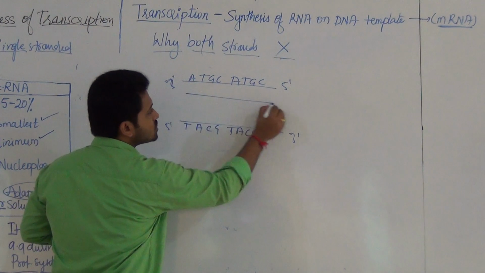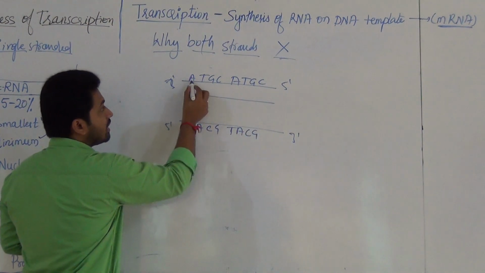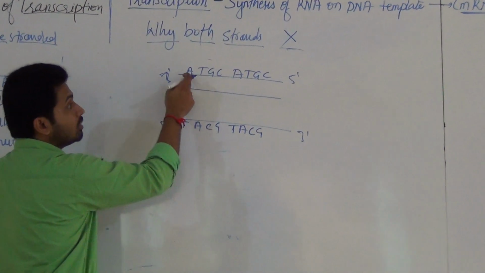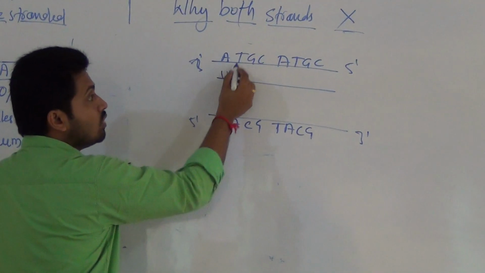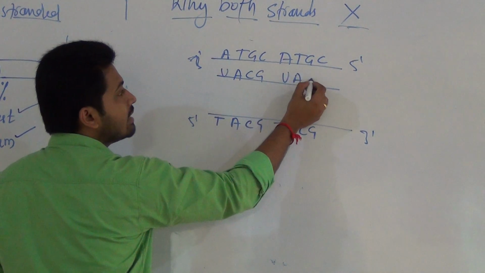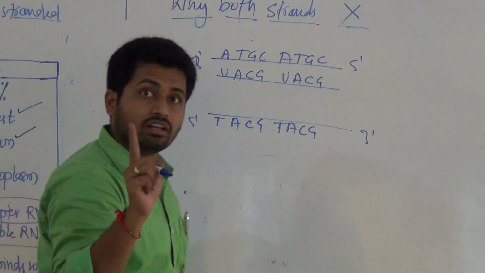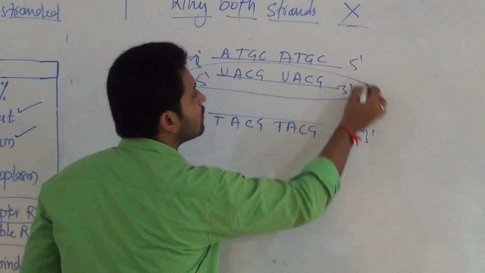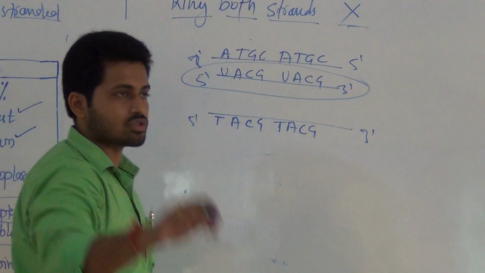Now in the normal case only one strand acts as template. It means it is producing the mRNA. You know already, in mRNA there is no T; complementary to A it will be U, and here it is A, C and G, and again U, A, C, G. Only one strand is acting as template, and our mRNA is formed here. That is the process of transcription.